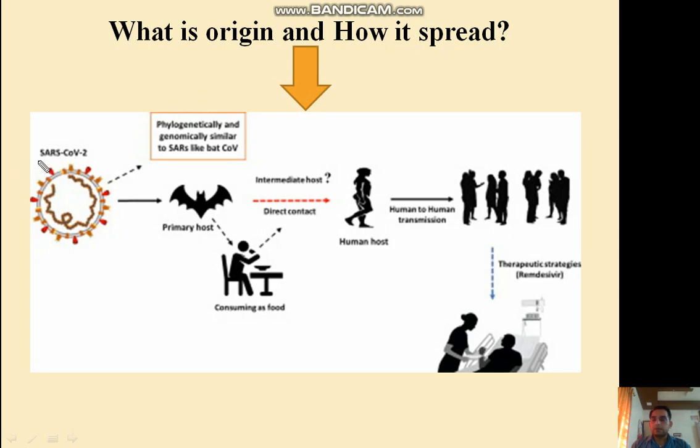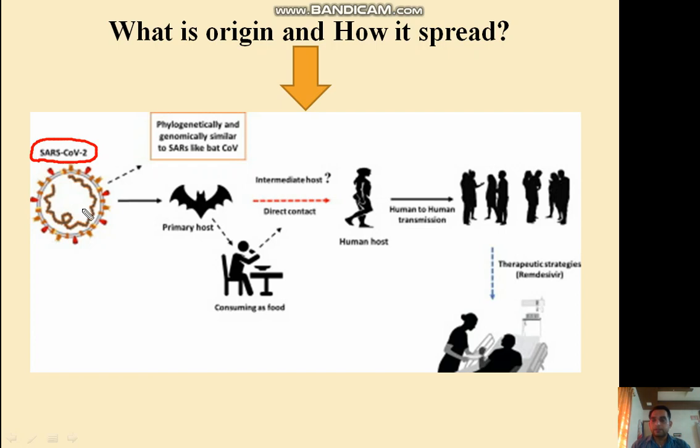This is a new SARS-CoV-2. That means it is the second version of the SARS virus. The first version of the SARS virus, which spread in 2003, is known as SARS-CoV-1.